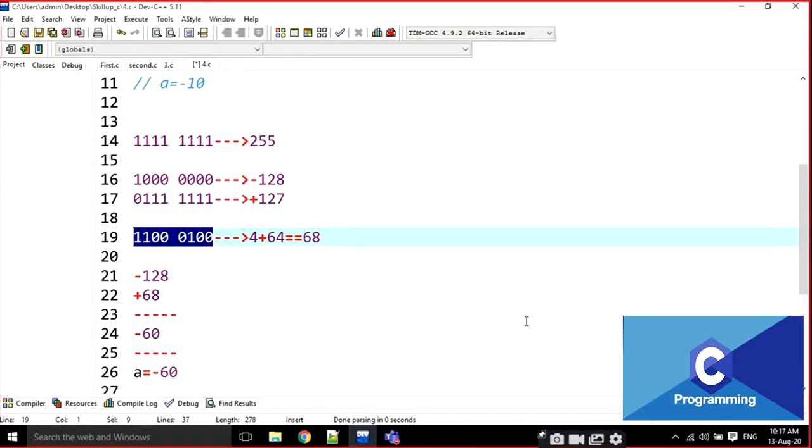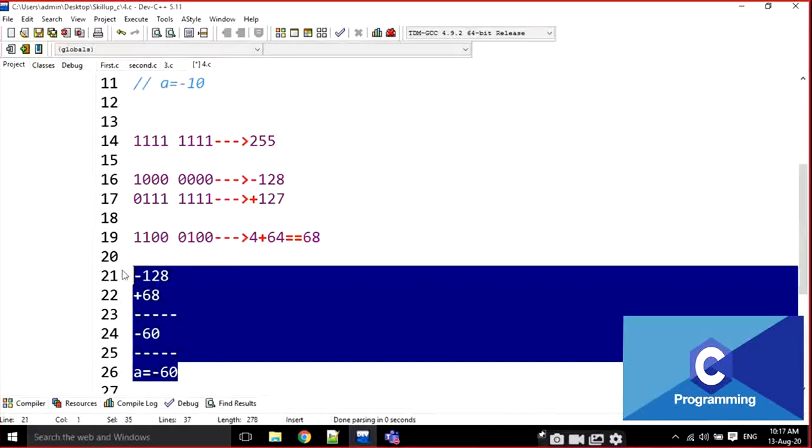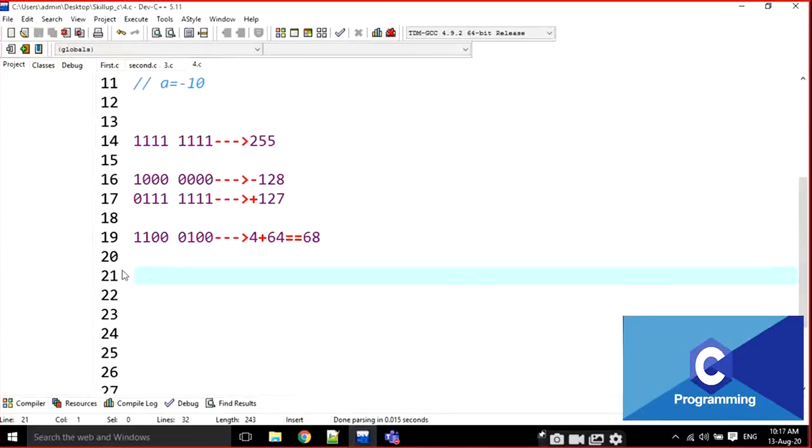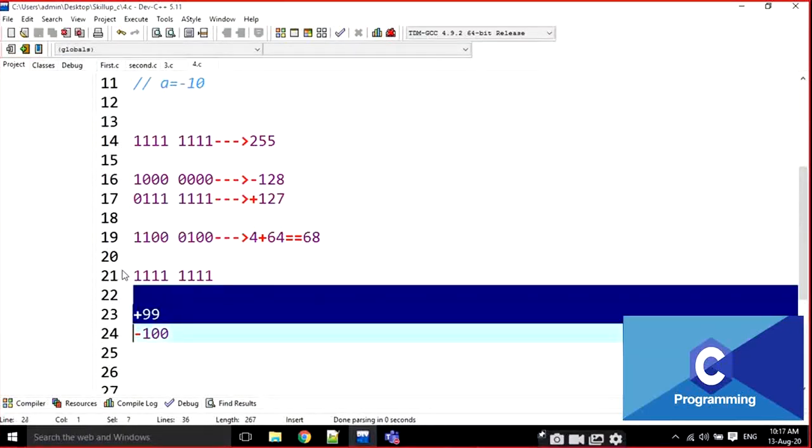Do you understand how to calculate negative numbers here? You don't need that one also, but just practice at home after the class how I am calculating here. First of all, write all the ones, 8-bit ones. Then, for example, I want to calculate minus 100. Calculate a positive 99, then write the binary here and make zeros at the ones place. That is the negative value for minus 100. It's very simple.